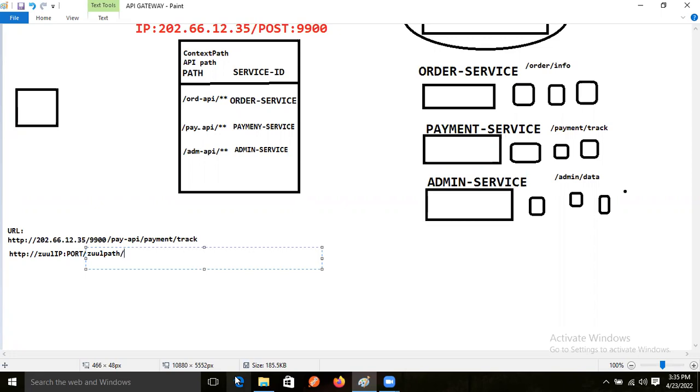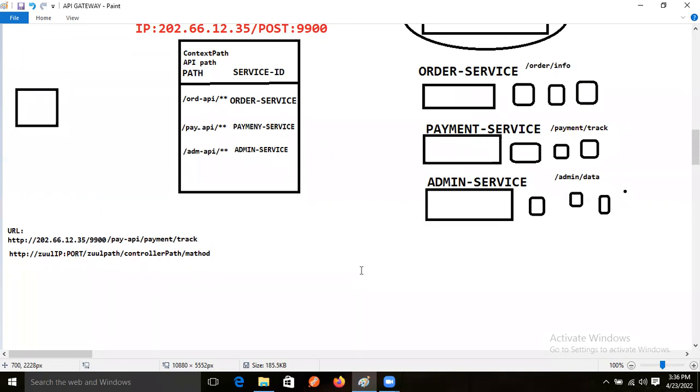After that we give the controller level path. After that, what are we doing? The method level path, right? Like this we are constructing the URL, or not, guys? Come on. Yes, Ravi, correct.